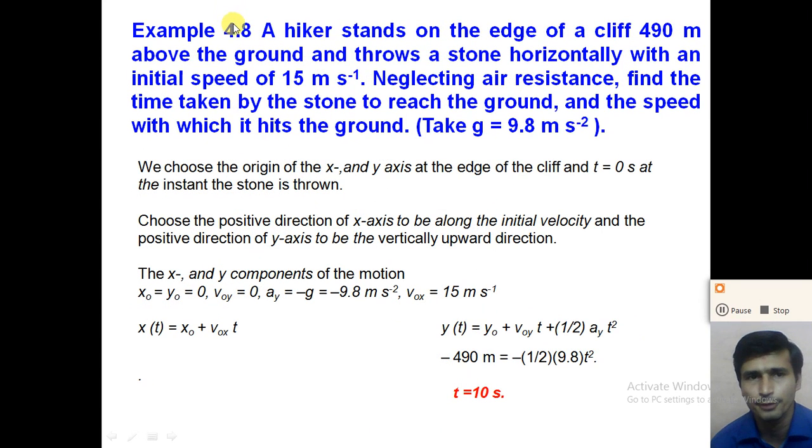Now example number 4.8. A hiker stands on the edge of a cliff 490 meters above the ground and throws a stone horizontally with an initial speed of 15 meters per second.